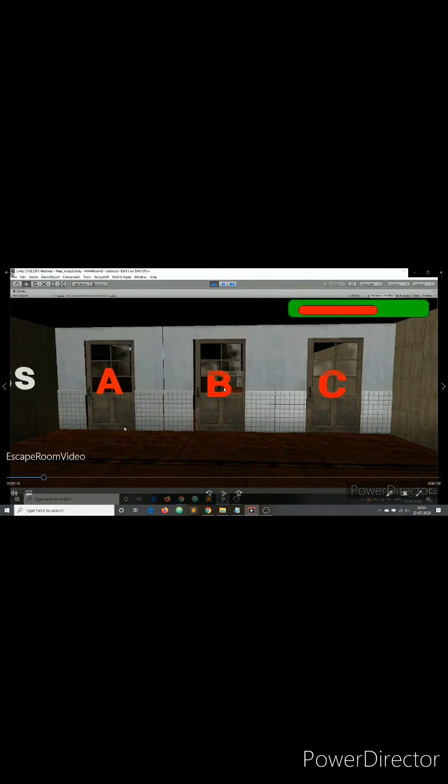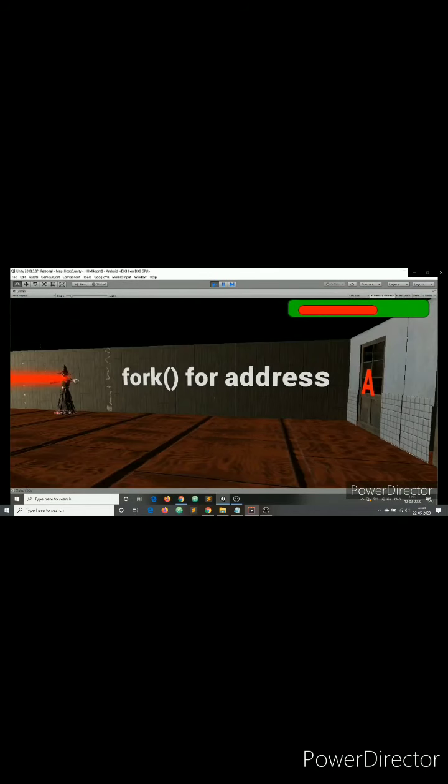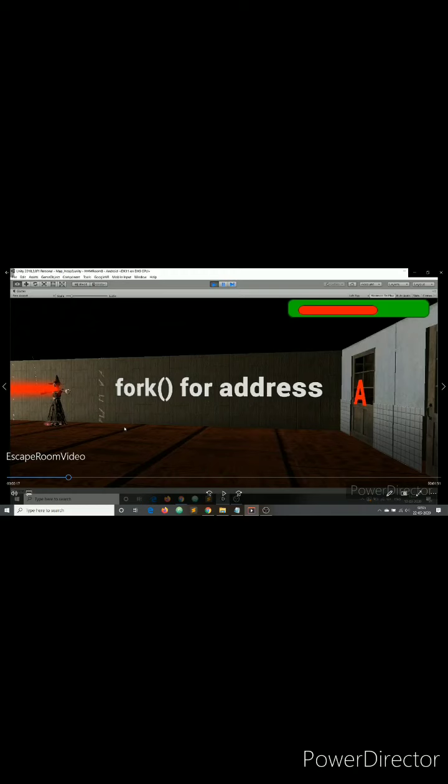Moving on, there are 3 doors which the player has to pass through in order to clear the level. Initially, these 3 doors are locked. Now, to your left, you see a clue "Fork for address" written on the wall. This happens to be a clue which sheds light upon the concept of system call from the subject operating system. Fork is nothing but a system call made by the parent process to create a child process. It puts forth that both of these processes run concurrently.